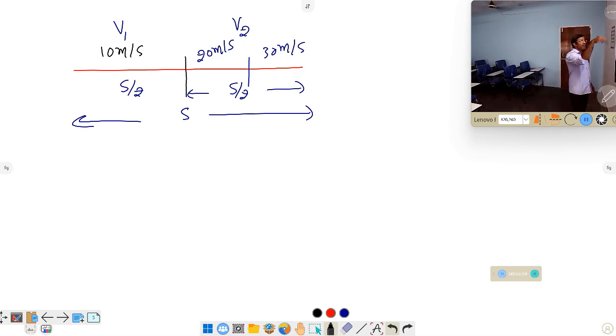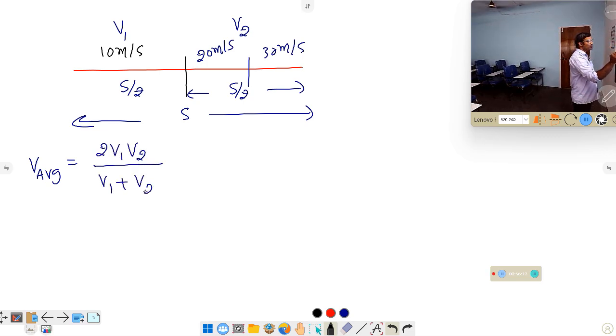So to calculate the average speed of this one, according to the basic formula, what is the average speed in the case of unequal time? This is equal distance, which means unequal time, right? Unequal time means which formula to use? 2V1V2 by V1 plus V2 is the formula to use.